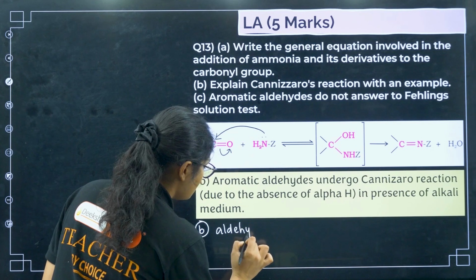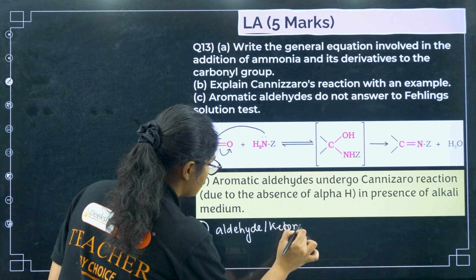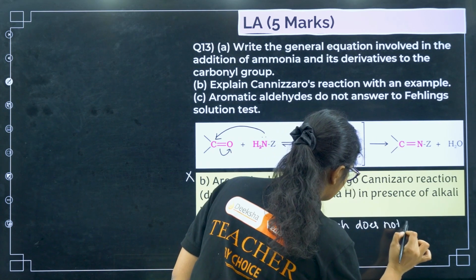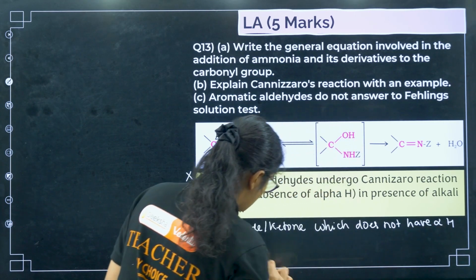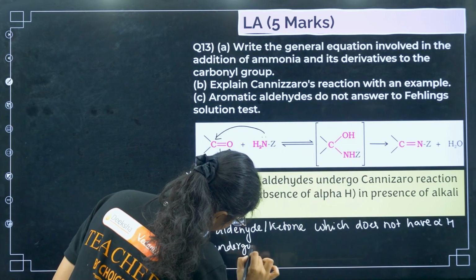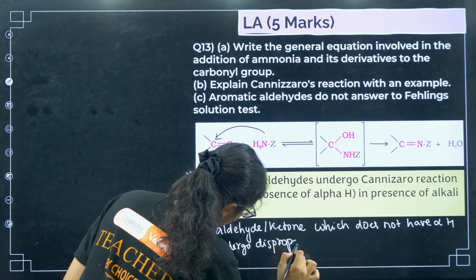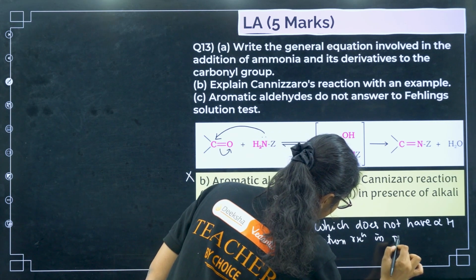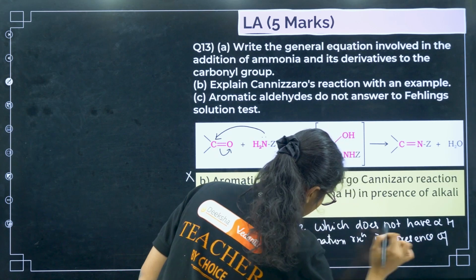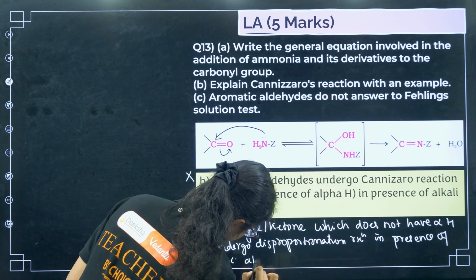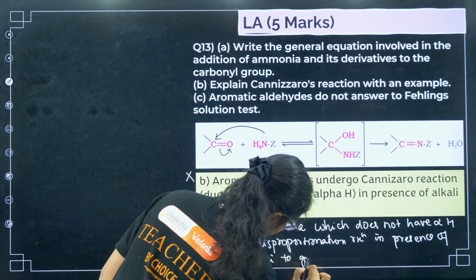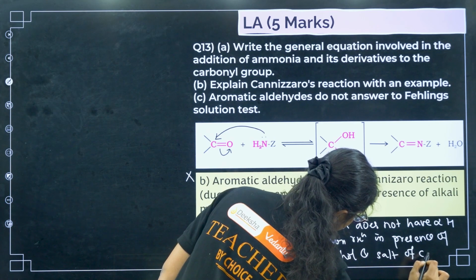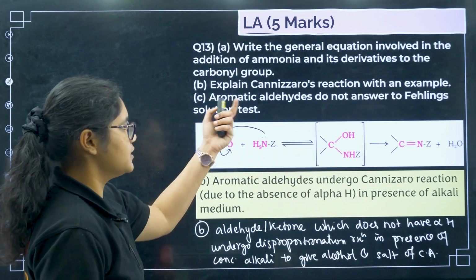Aldehydes or ketones which do not have alpha hydrogen undergo disproportionation reaction in presence of concentrated alkali to give alcohols and salt of carboxylic acid. Okay, that is your Cannizzaro reaction. You can write any example.